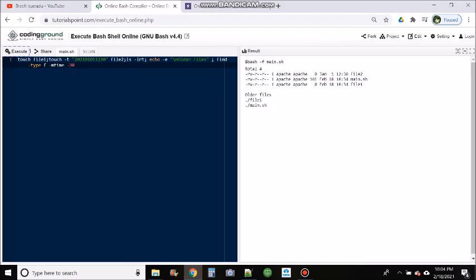-mtime is an option using which you can find the files older than a particular time period. I want to find empty files in the current directory. See, I created file1 and file2 with 0 bytes, and then I just used this find command to find the files. This is the command, and -size is the option you can use to find the empty files in a current directory.